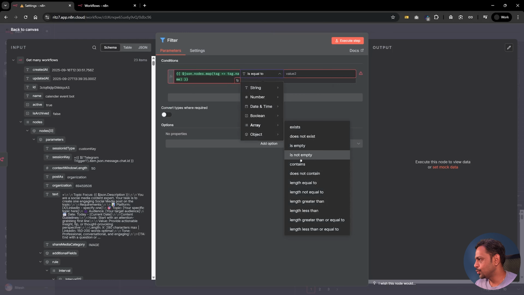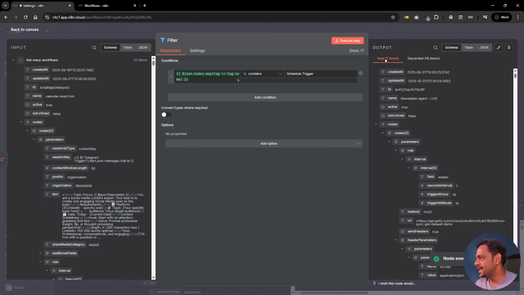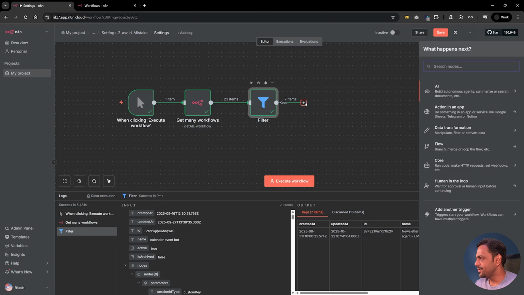So we're going to go with this one and contains, and here we have to use schedule trigger. Let's run this, and you can see that we have got 7 items out of 23 which have schedule trigger.